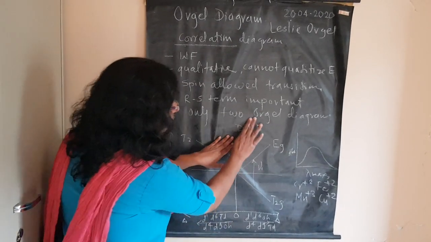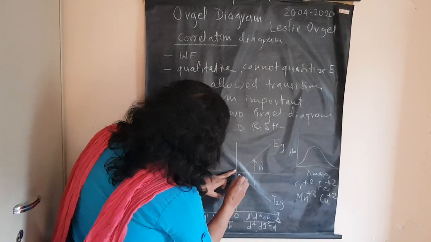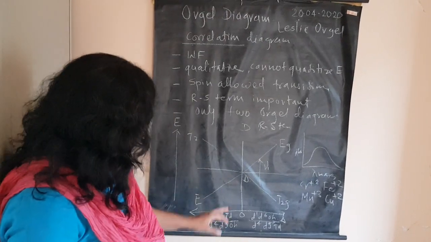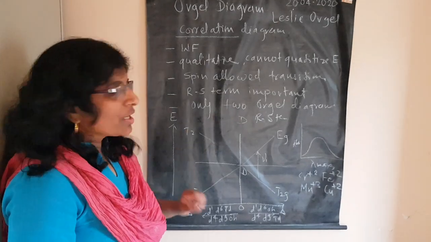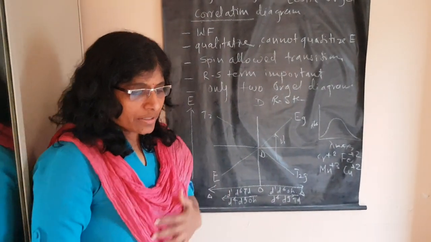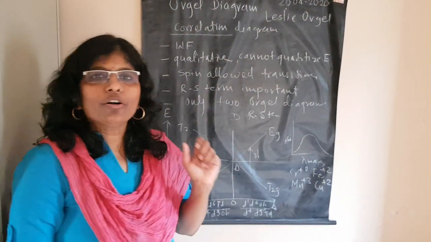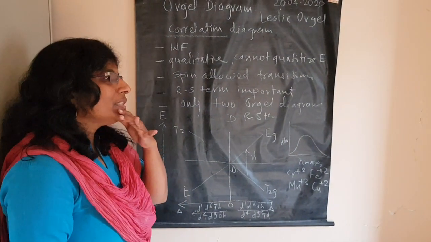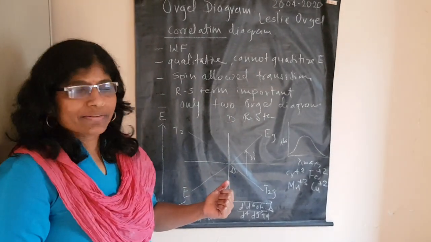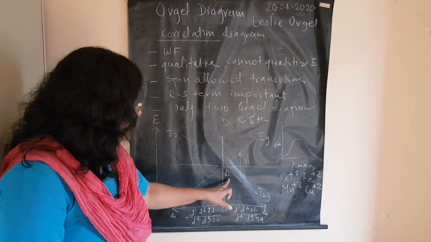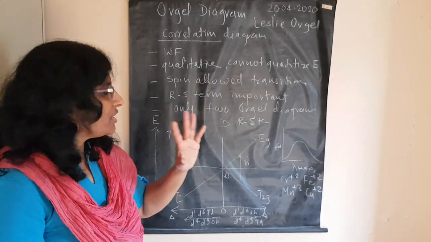Now, this Orgel diagram is for the D term system. In many books it is given like this. If you remember, we studied earlier that when the term is D and the complexes are weak field, the interelectronic repulsion is higher than the crystal field. The D term splits into T2g and Eg, and you know the whole procedure, sign convention and formula.